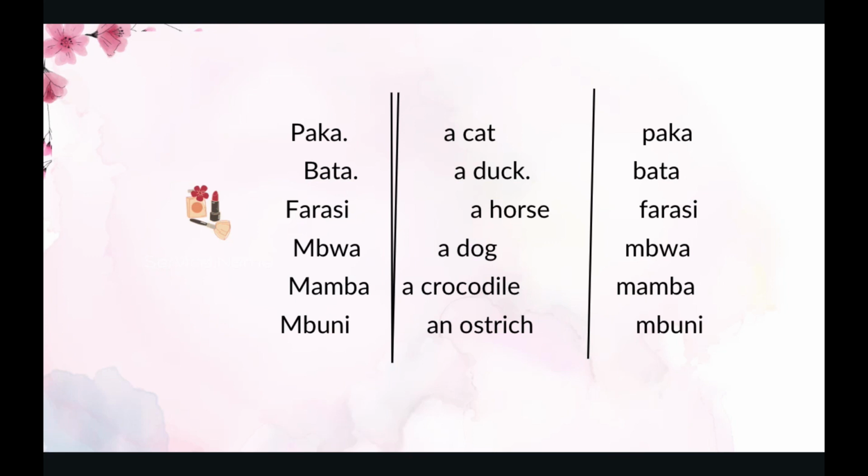The next one, farasi. Farasi is a horse. A horse in plural is farasi. Mbwa is a dog. The plural remains mbwa. The next one is mamba. Mamba is a crocodile. A crocodile in plural is still called mamba. The next one is mbuni. Mbuni in English is an ostrich. An ostrich in plural is still called mbuni.